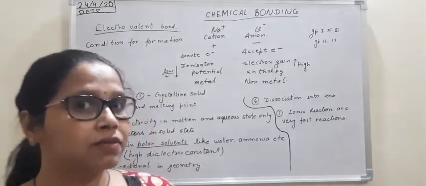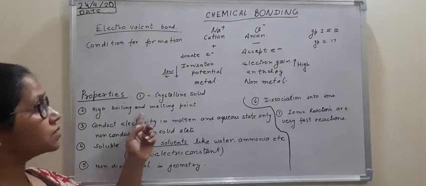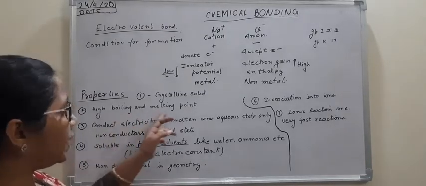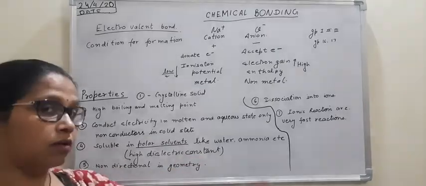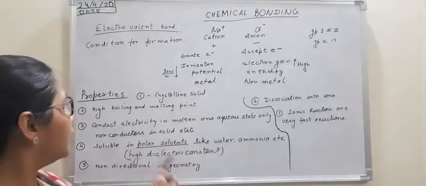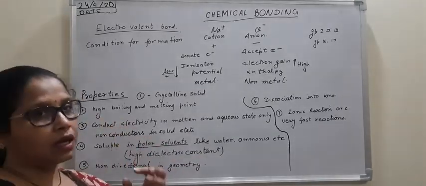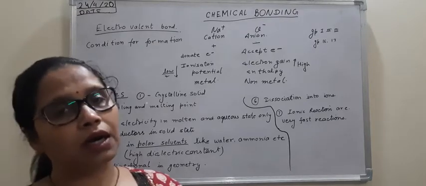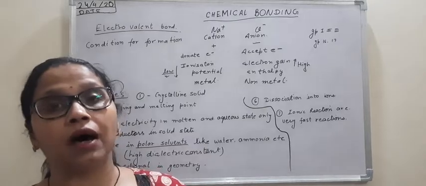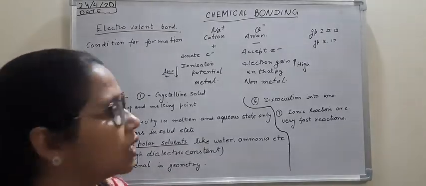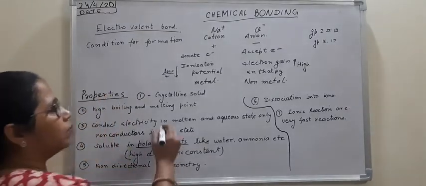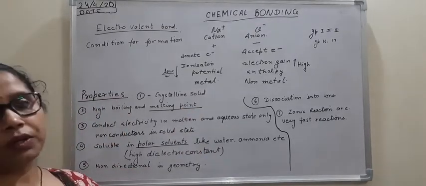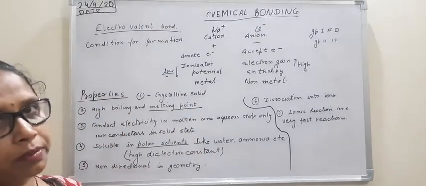So that is why these compounds have high melting point, converting solid to liquid, and high boiling points, that is, if by chance a solid is converted into liquid and you are going to boil it, again you have to provide a very large amount of energy. So basically we consider melting points for electrovalent compounds because they are solid at room temperature.